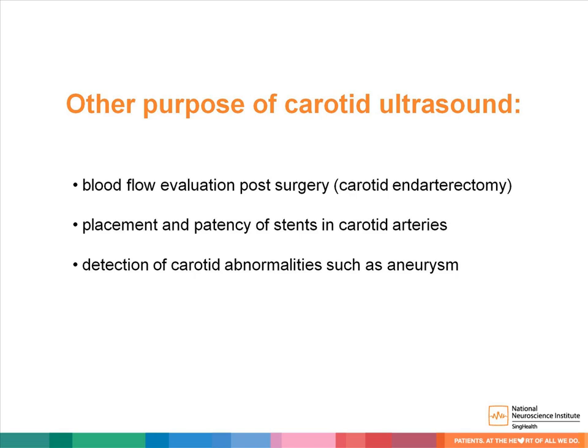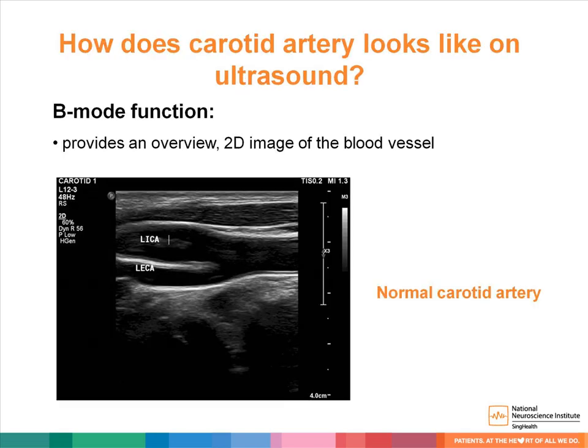Other purposes of ultrasound include evaluation of vessels post-carotid endarterectomy, post-stenting, and also detection of carotid abnormalities such as aneurysm. So how do the carotid arteries look on ultrasound? There are a few modes we use during ultrasound screening. First is the B-mode function, which provides us with a 2D overview of the blood vessels. This image shows a typical normal carotid artery in sagittal view.